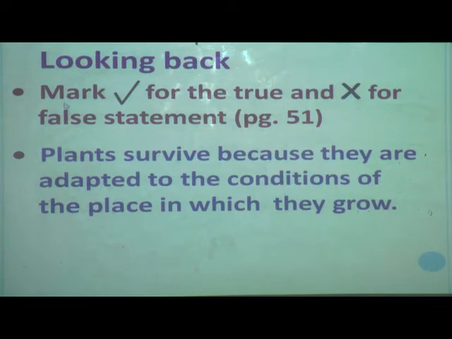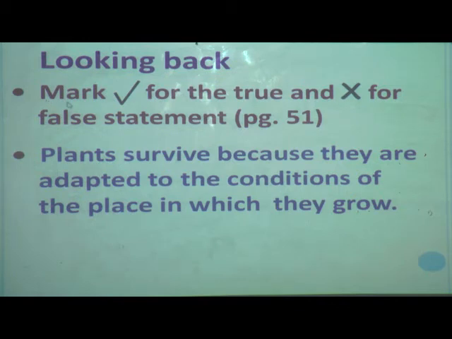Come on, I think everybody has opened their textbook. You have to open page number 51 and take a pencil. You have to solve this exercise with pencil. Read the question carefully. There is a part called Looking Back, you have to see that. Everybody put your finger below the sentence and read carefully.